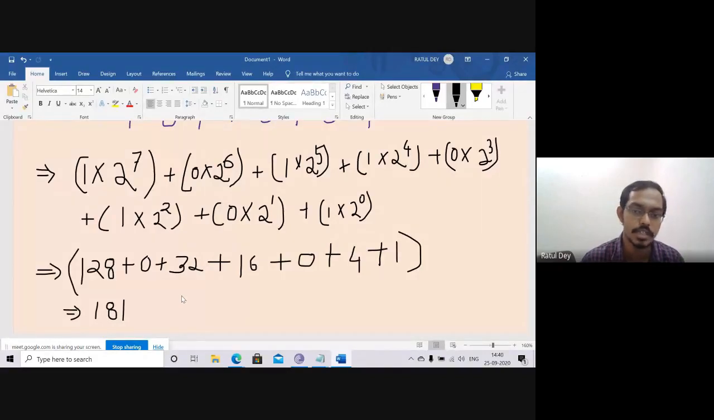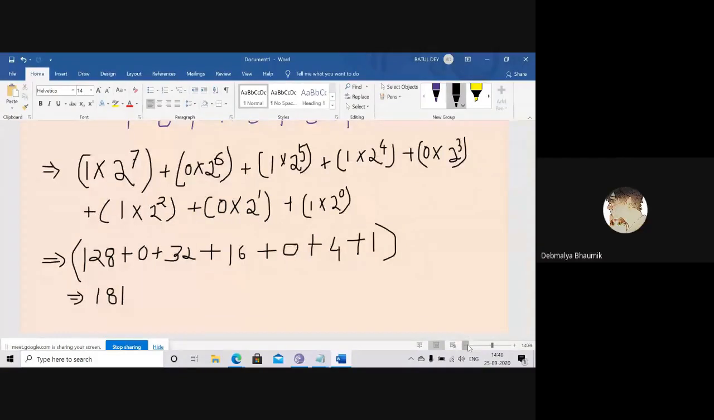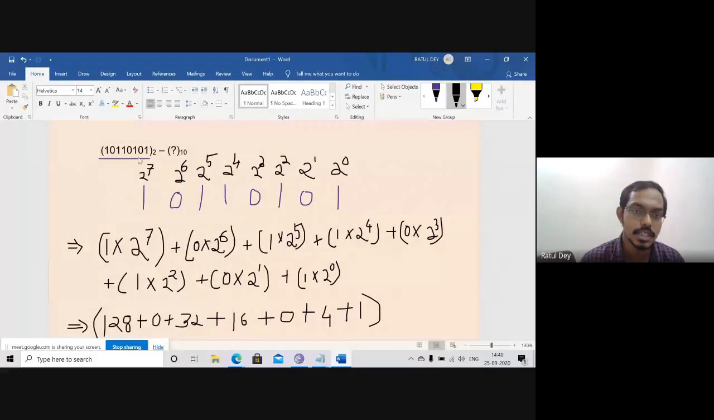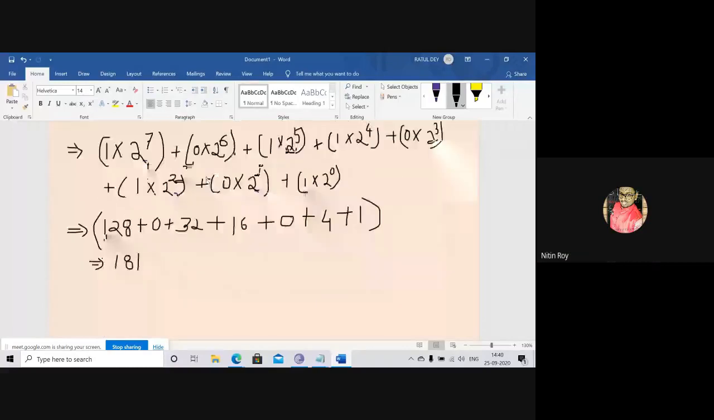How can we convert this number? This is your binary number. Now you just convert it to the decimal number system. Is it clear? Yes or no? Please reply. Yes, sir.